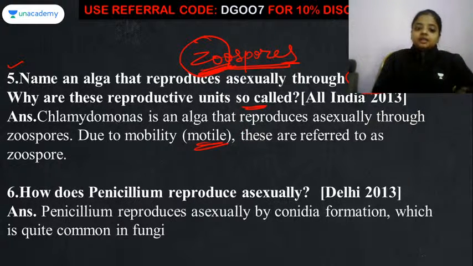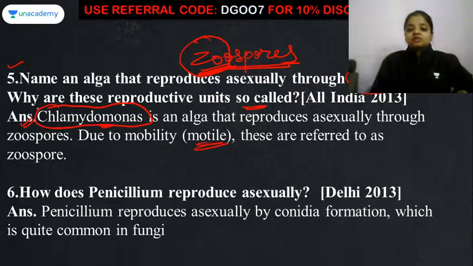Now the organism in which the zoospores get developed is Chlamydomonas. It's a very well known example in which the zoospores are found. There are other algae also in which the zoospores are found, but Chlamydomonas is a very well known example when we are talking about the zoospore. Right?